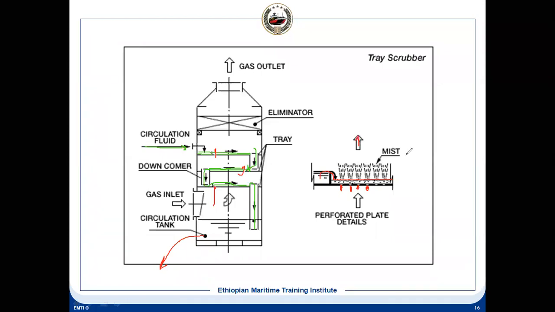It will move like a mist, and then the moisture separator is here, and after that it will go to the IG blower. This is another arrangement you can have.